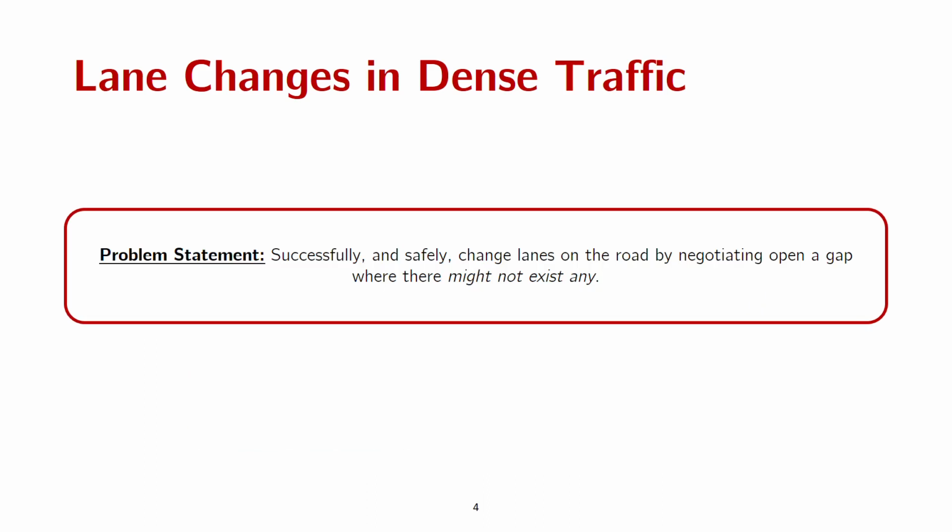To state our problem statement succinctly, in this work we want to enable autonomous vehicles to safely and successfully change lanes on the road by negotiating open a gap in the desired lane when there might not exist any. Again, I emphasize that the gap may not exist because we are looking at dense traffic scenarios, and in order to achieve our goal, the vehicle will need to 1. Signal intent, 2. Receive cooperation, and 3. Execute the maneuver.